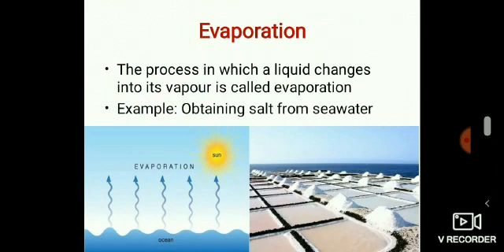Where do you think salt comes from? Seawater contains many salts mixed in it. One of these salts is the common salt. When seawater is allowed to stand in shallow pits, water gets heated by sunlight and slowly turns into water vapor through evaporation. In a few days, the water evaporates completely, leaving behind the solid salts. Common salt is then obtained from this mixture of salts by further purification.